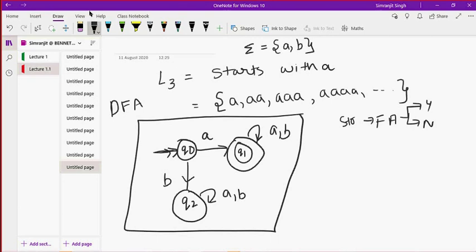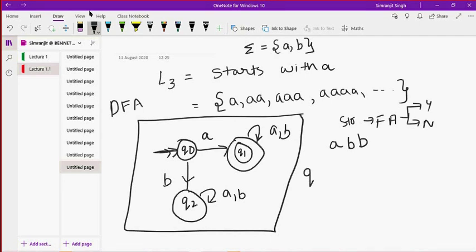I want to input here a string, a b b. I know that this string exists in this language, but the computer does not know, so I have defined a finite representation of it. Look at this right now. This is the start state, so I will be starting from Q0.